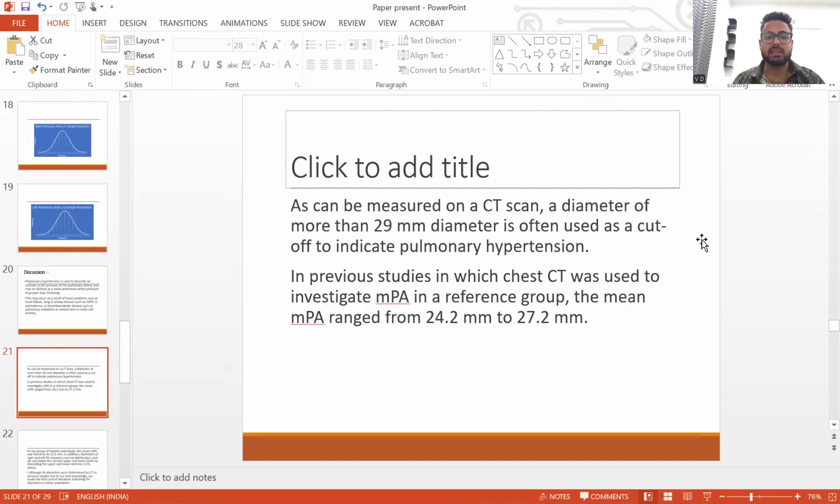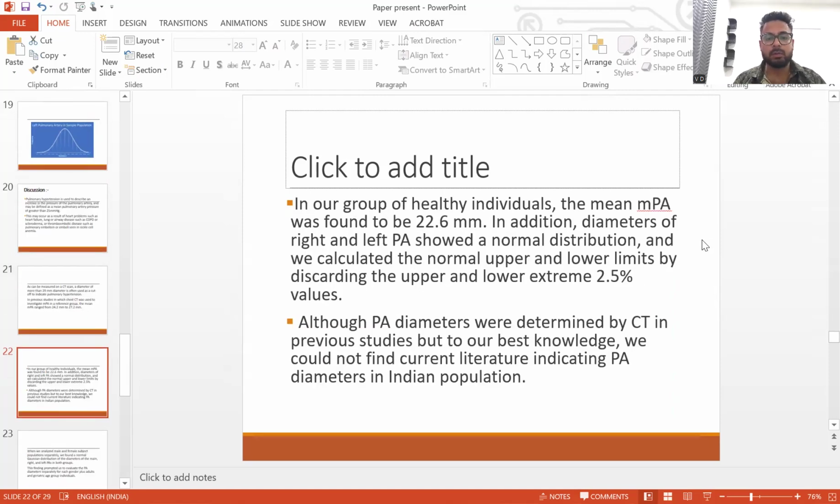Usually, as measured on CT, a diameter of more than 29 mm is often used as a cutoff to indicate pulmonary arterial hypertension. In previous studies in which CT chest was used, the mean pulmonary artery diameter of reference groups ranged from 24.2 to 27.2 mm, that is less than 29 mm. In our group of healthy individuals, the mean diameter was 22.6 mm. In addition, the diameters of right and left pulmonary artery also showed normal distribution.